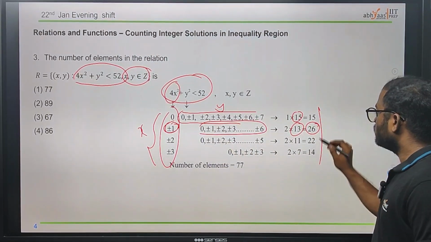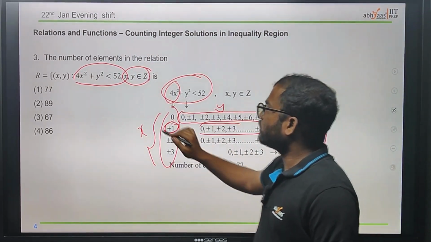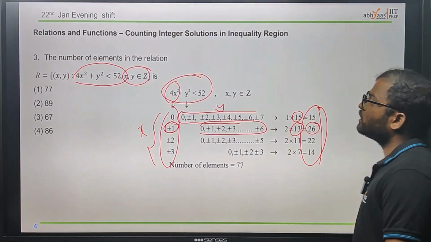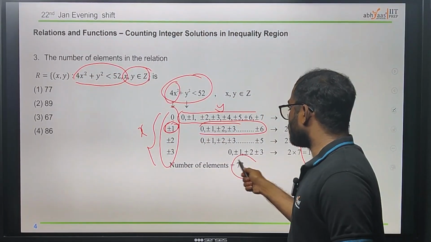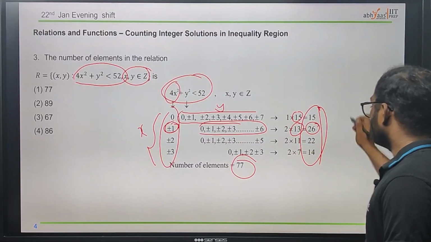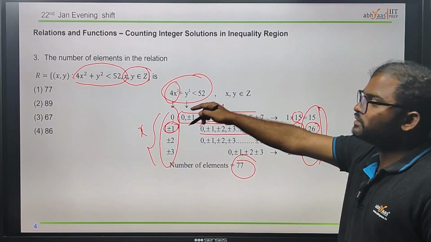For all, just add those things, since they asked about the cardinality of the set. Therefore, how many elements do we have? 77 total. 77 elements we will have in this relation.